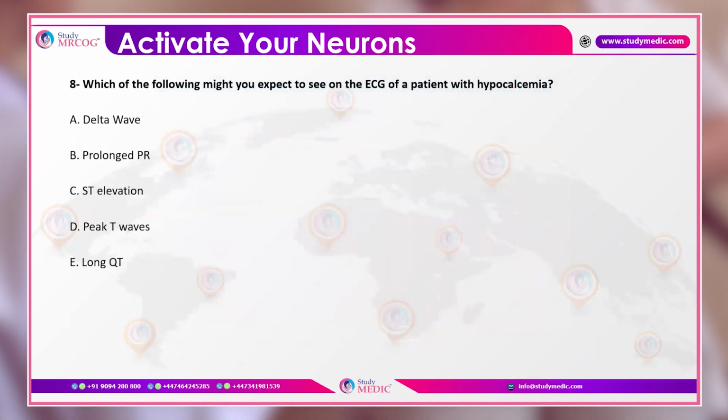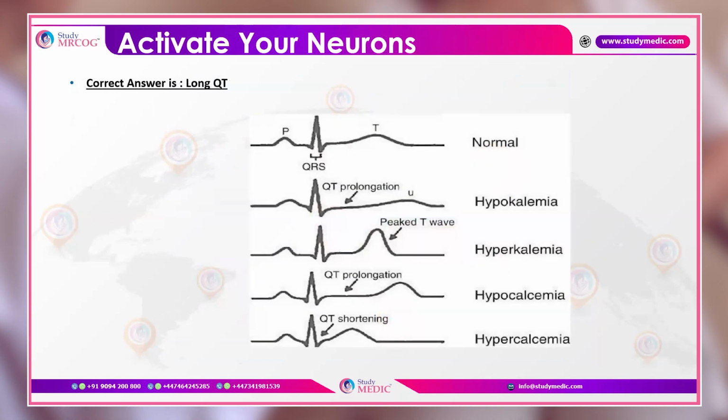Which of the following might you expect to see on the ECG of a patient with hypocalcemia? In hypocalcemia, whether it can be delta wave, prolonged PR interval, ST elevation, peaked T wave, or long QT interval. So here basically the answer would be that long QT interval would be there.